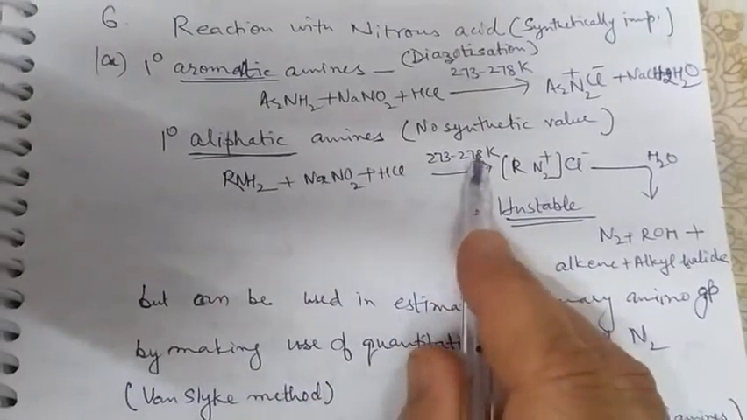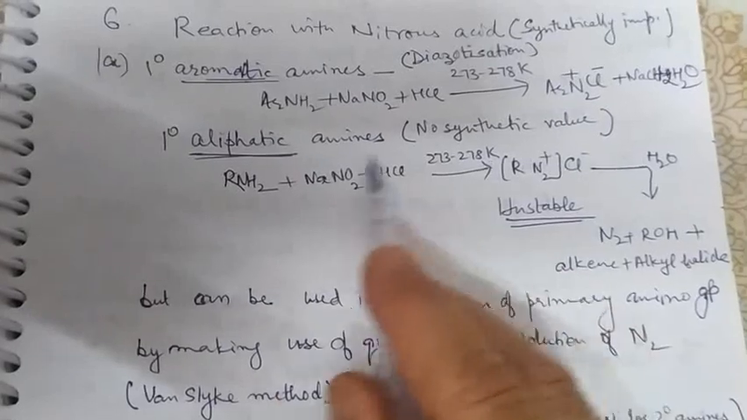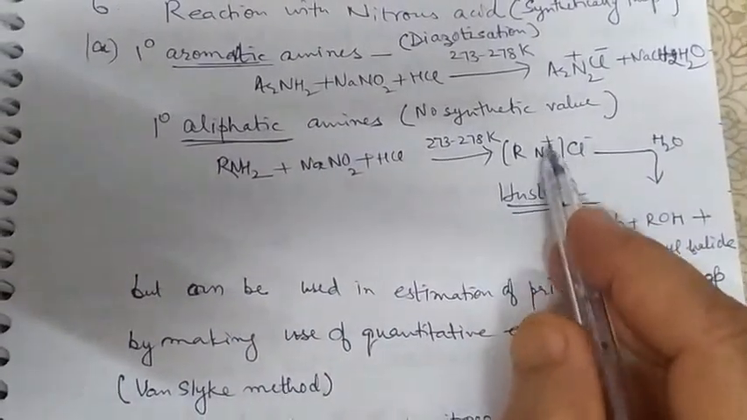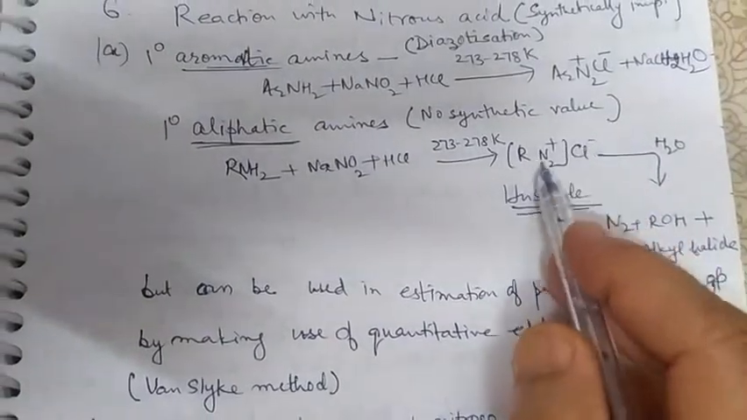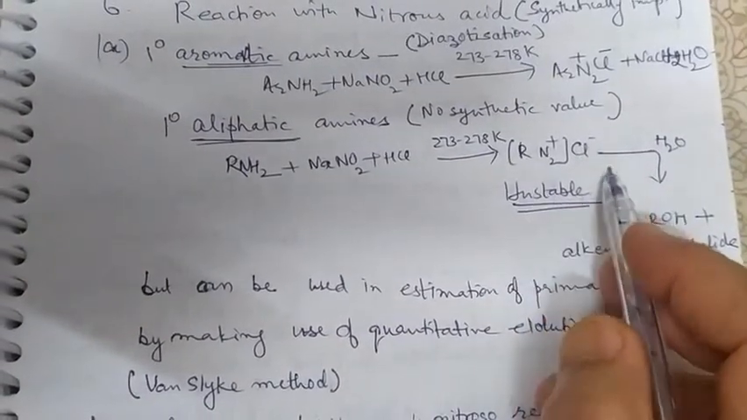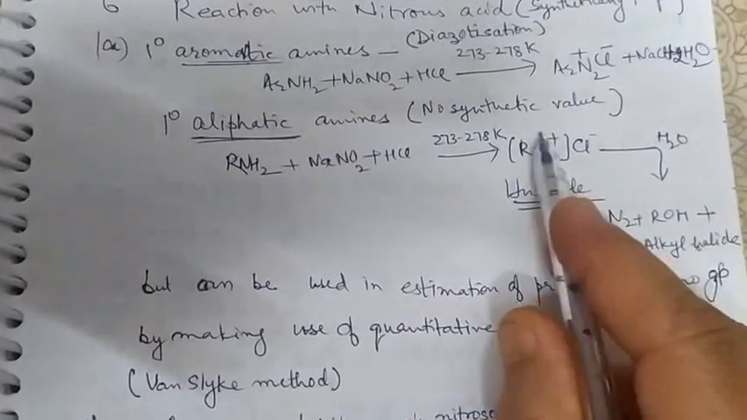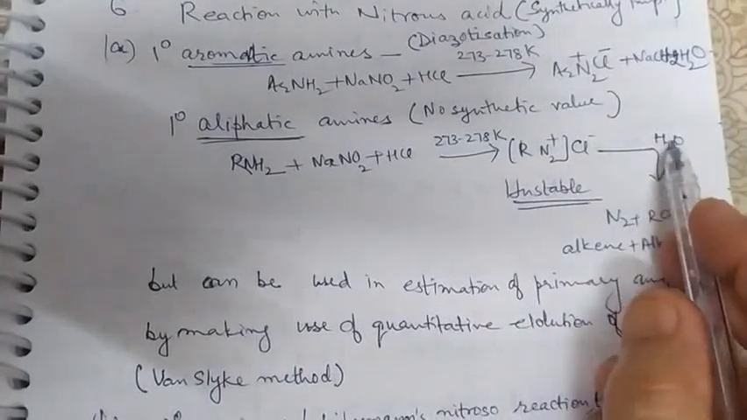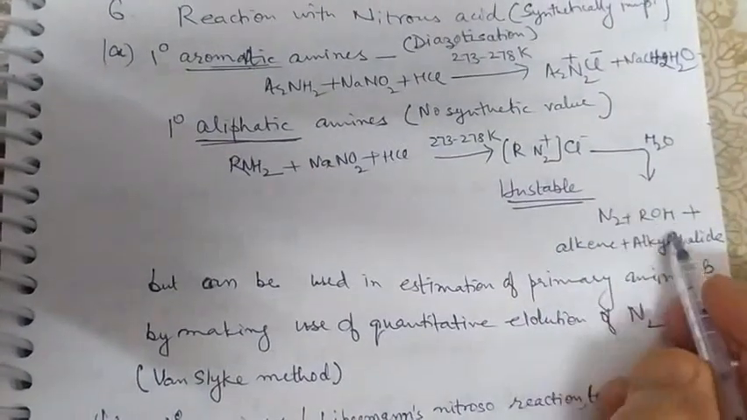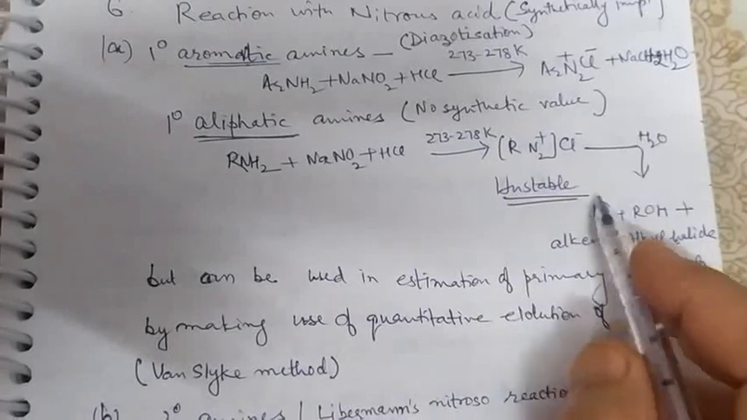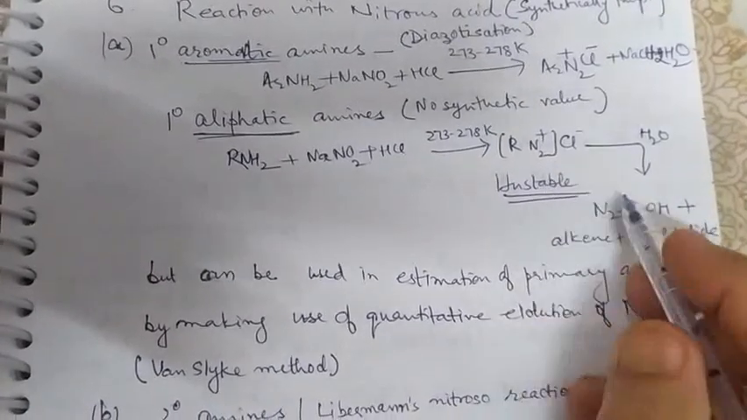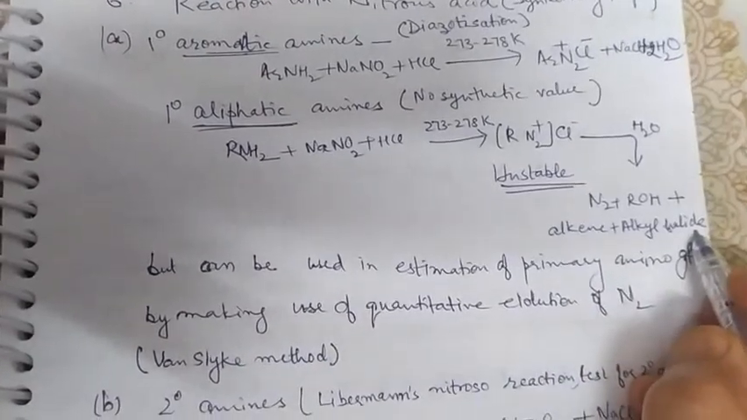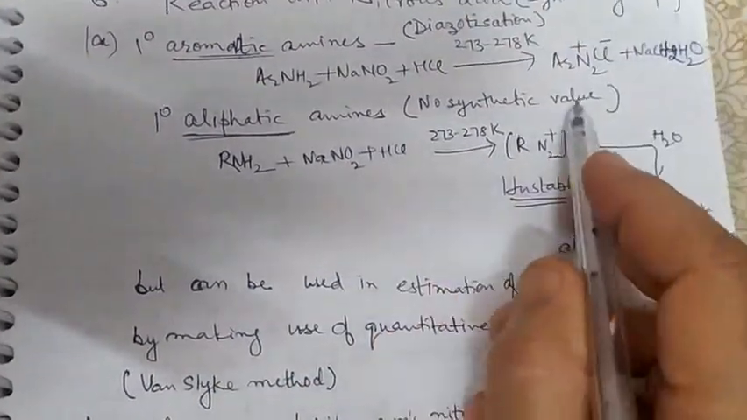Primary aliphatic amines are of no synthetic value, because in this reaction, NaNO2 and HCl at 273 to 278 Kelvin, when reacting with aliphatic amines, form RN2 positive Cl negative, that is alkyl diazonium chloride. This is an unstable species and immediately reacts with water to give alcohol ROH, plus N2 nitrogen is evolved, along with formation of alkenes and alkyl halides. Hence the reaction is of no synthetic value.